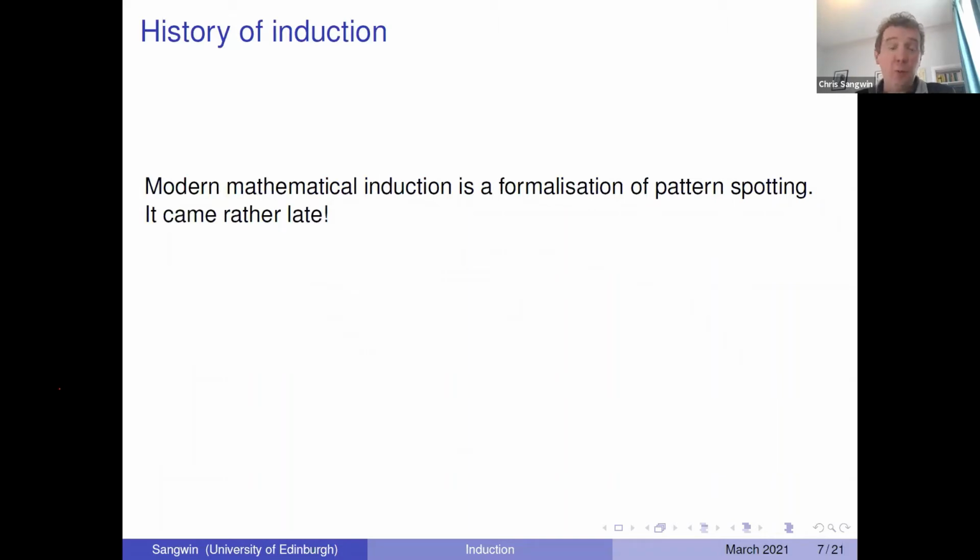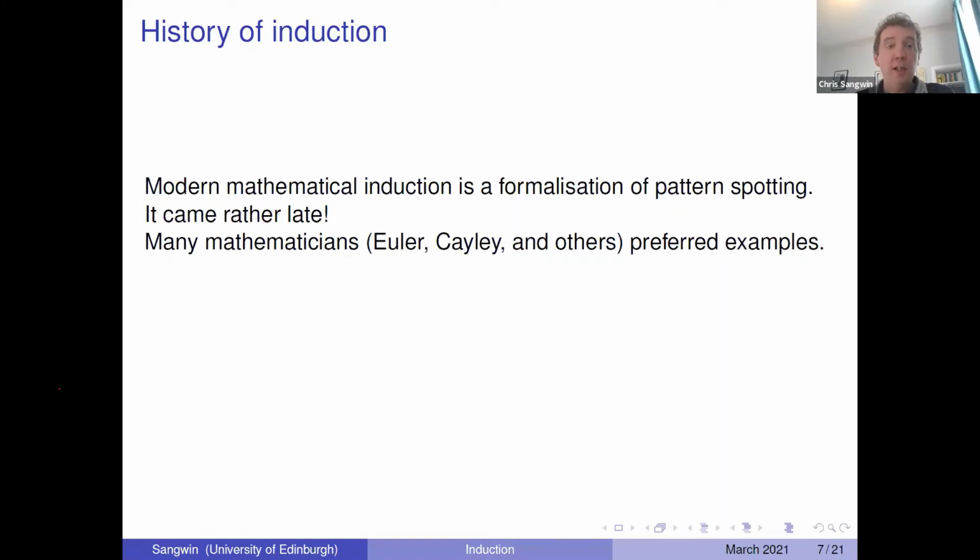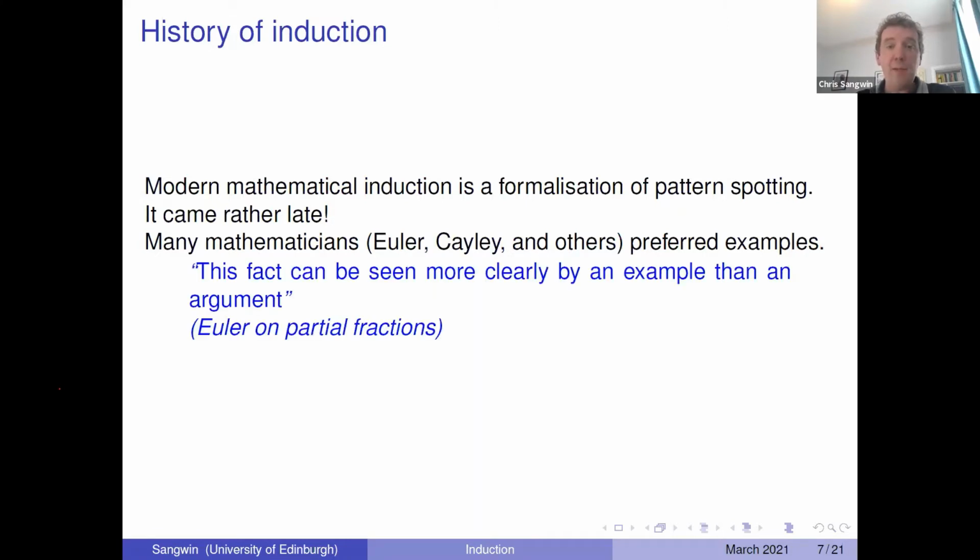And actually, this form of proof is quite late. It really only comes in the mid-1800s. Many mathematicians, Euler, Cayley, and others, preferred examples. So this is from Euler's Elements of Algebra: this fact can be seen more clearly by an example than by an argument. If you look at Cayley, when he proved the Cayley-Hamilton theorem, he proves it for cases 1, 2, and 3, and then just says it's true for all n. It's amazing. We wouldn't accept that now.